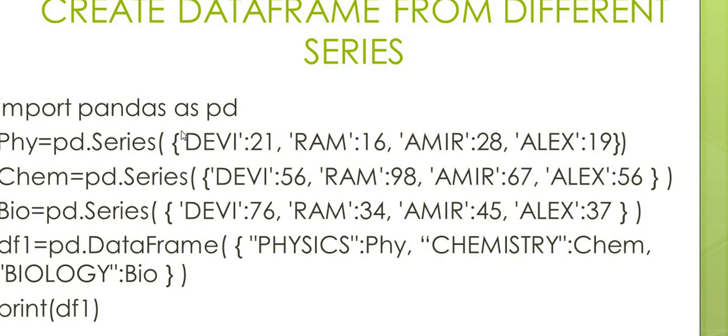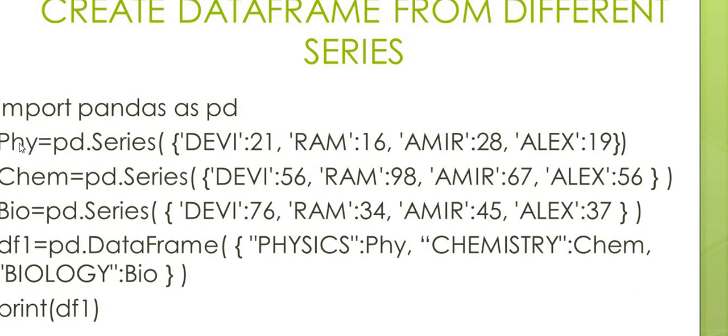A dictionary is always defined by using curly braces. So here Devi colon 21, the first one is the key and 21 is the value. Similarly, Ram 16, Amir 28, Alex 19. It's a pair of key and value. A dictionary is formed and that dictionary is used to create a series.